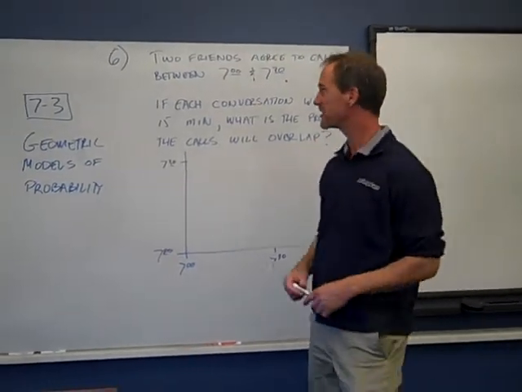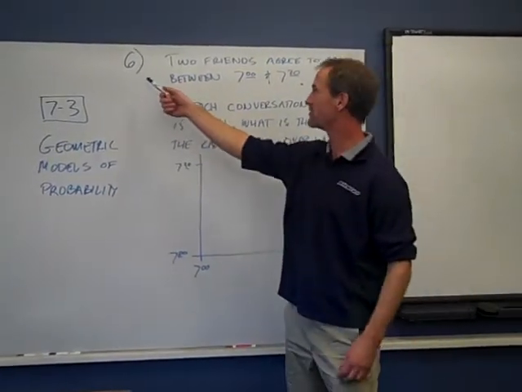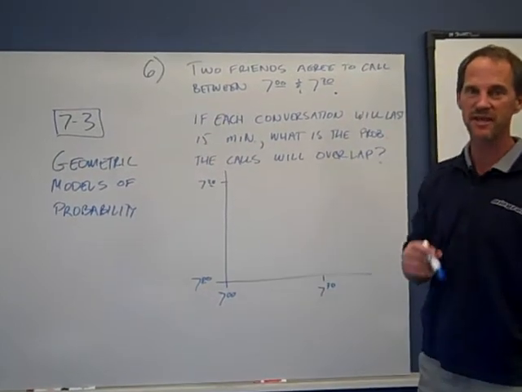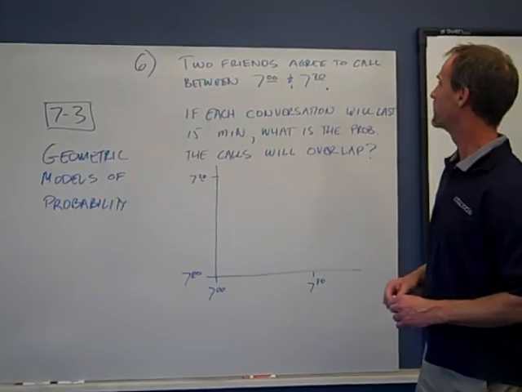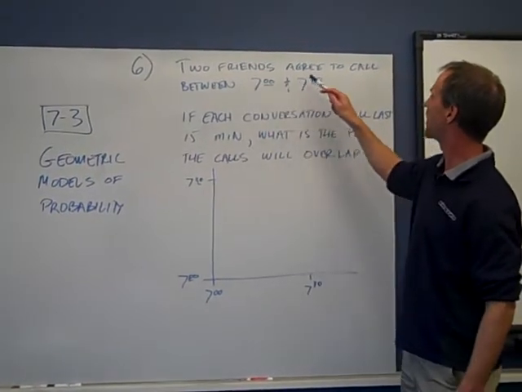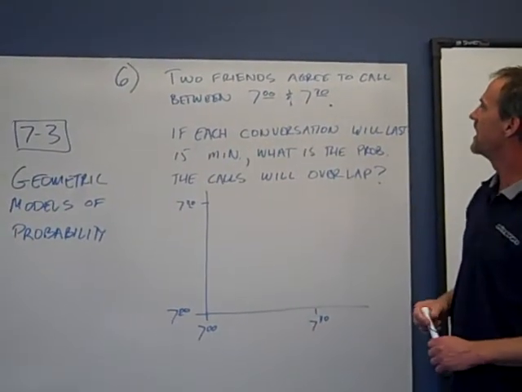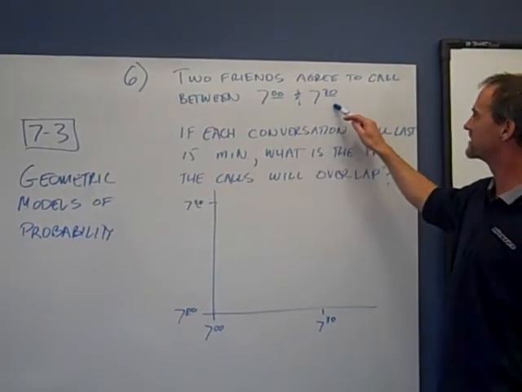Hey everybody, I promised that we'd do one problem from the homework, so here's problem 6. Number 7 is just like it, so if you watch and learn how we do this, number 7 should be pretty easy. Okay, we've got a scenario where two friends are going to call a third friend, and they're going to call somewhere between 7 and 7:30.